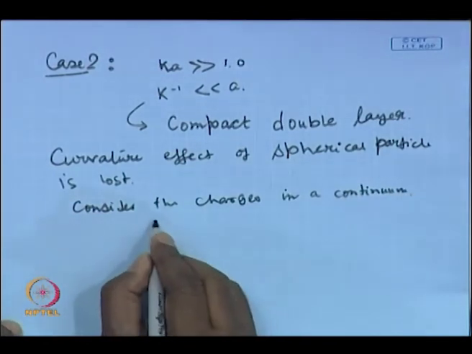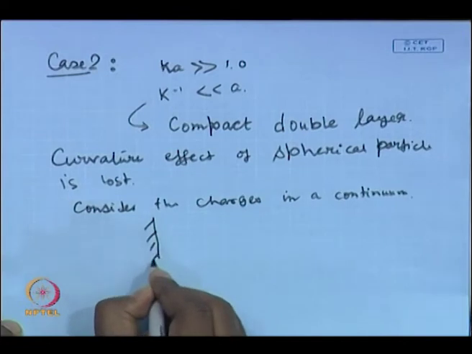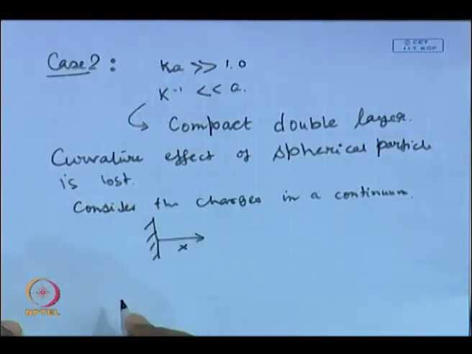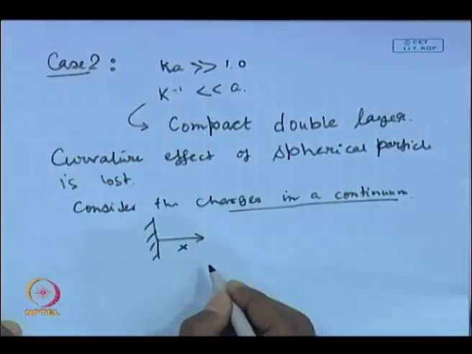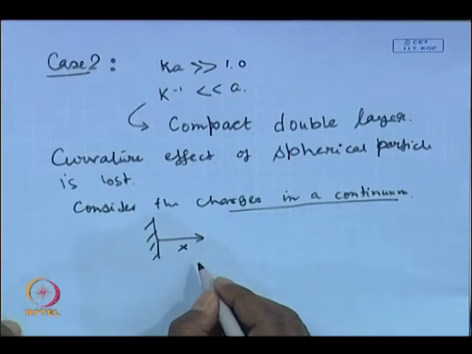Our analysis becomes a charged flat surface and a distance x away from it, and since we can consider the charges in that small distance as a continuum, we can use the Navier-Stokes equation to get the electrophoretic velocity.